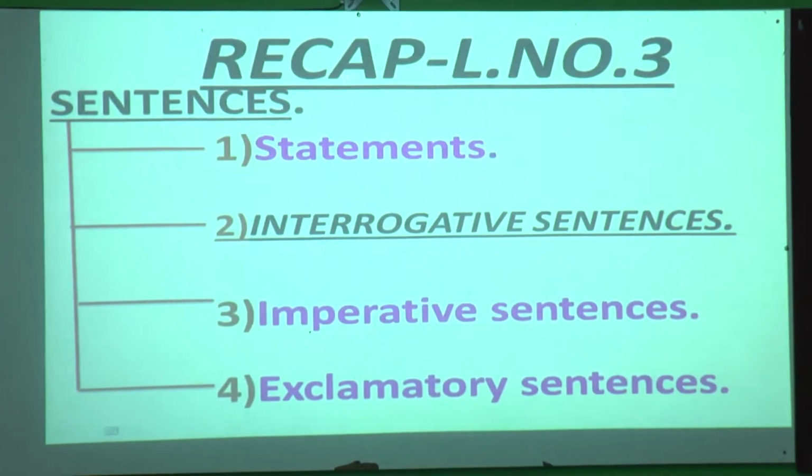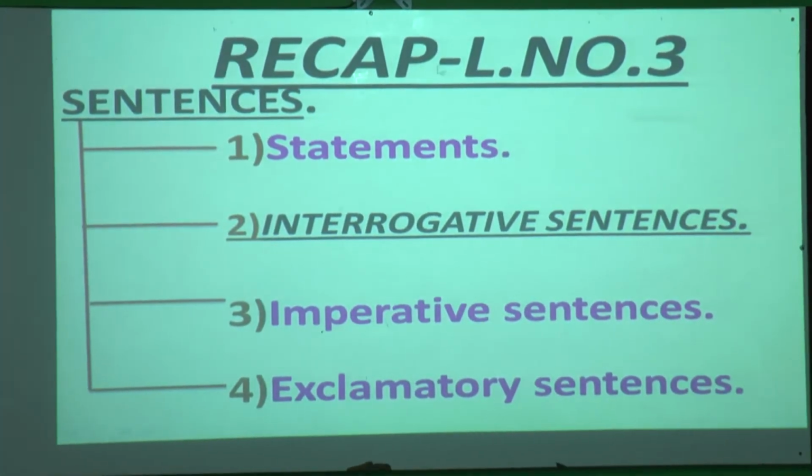In kinds of sentences, how many kinds are there? 4 kinds are there. First is statements, second is interrogative, third is imperative, and fourth is exclamatory sentences. Of these 4 kinds of sentences, today we are going to learn in detail about interrogative sentences. So students, now open your Fun with Grammar book, page number 13, and keep a pencil with you. Okay, ready? So this is a recap of lesson number 3.